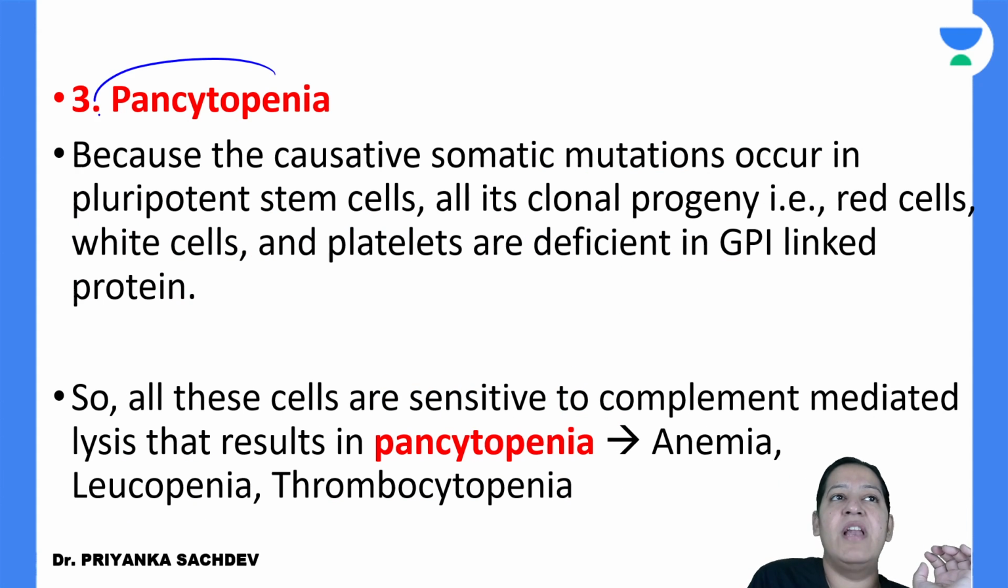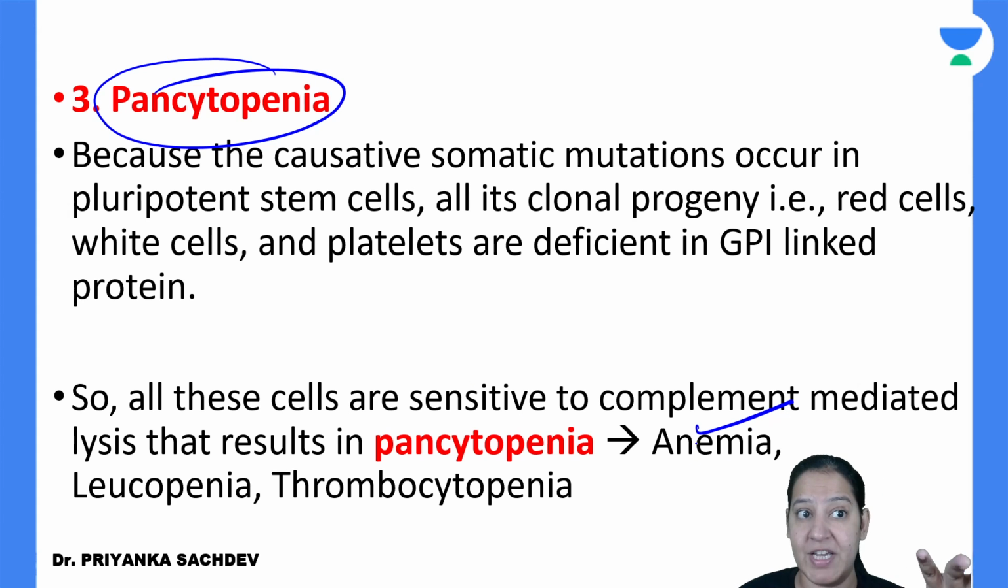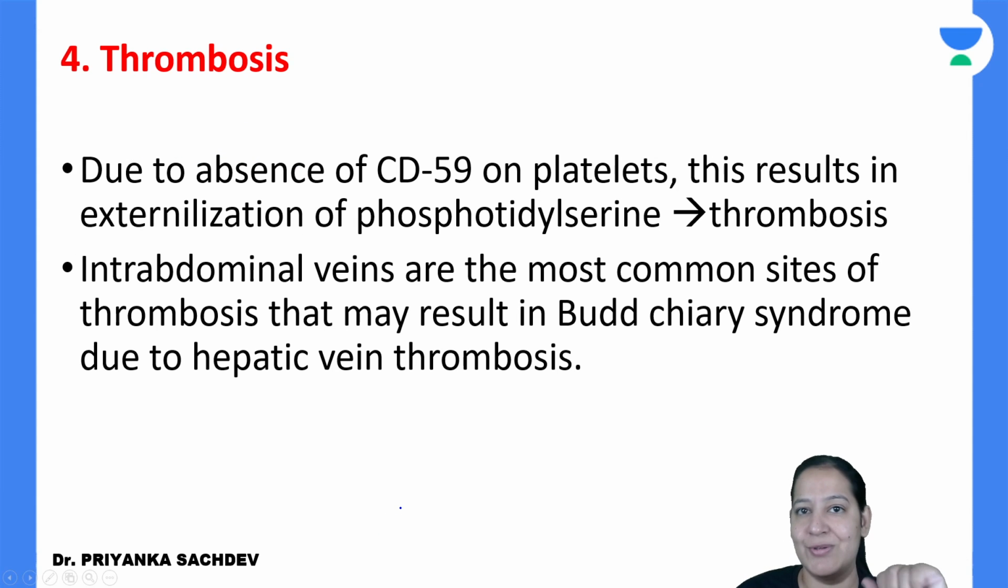So the patient will have pancytopenia. So the patient has not only anemia, hemolytic anemia, but leukopenia and thrombocytopenia also. So RBC, WBC as well as platelet, all the three types of cells reduce in number.